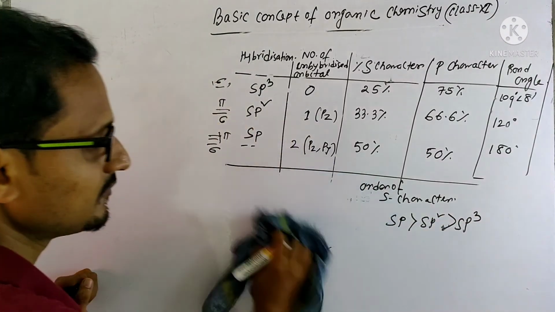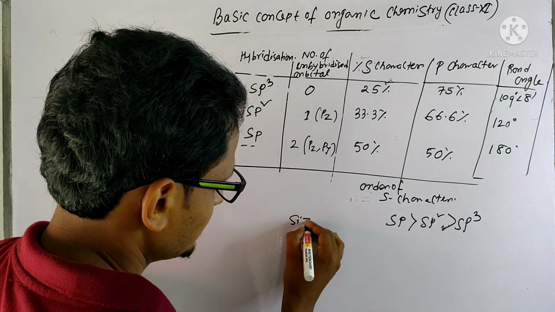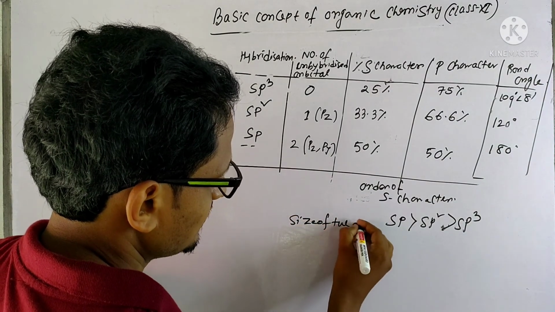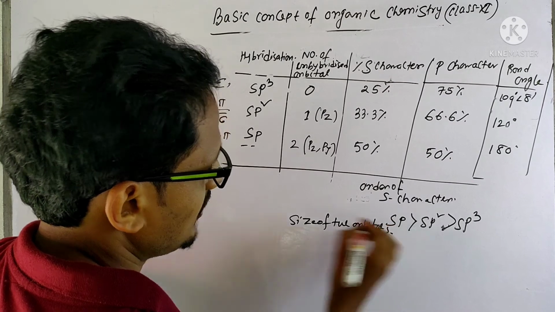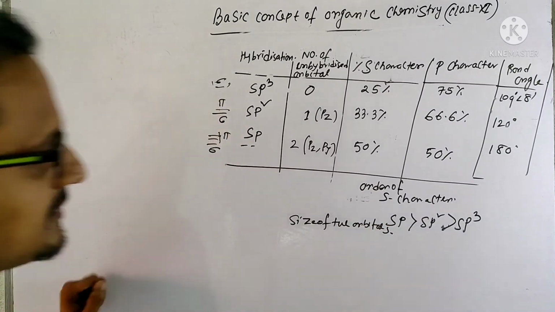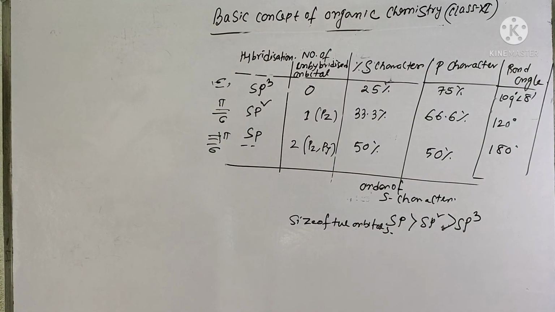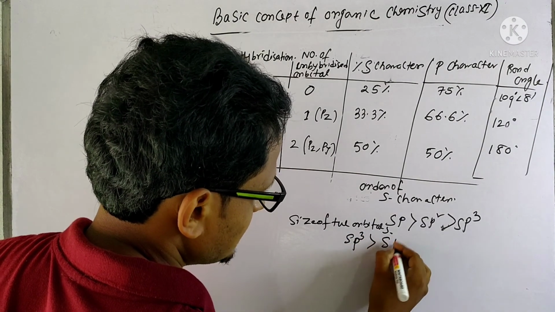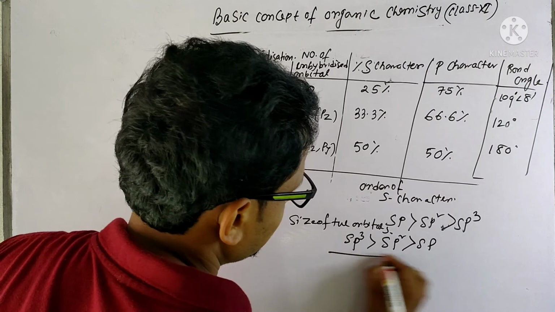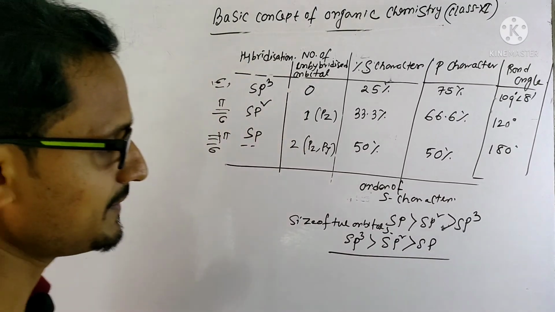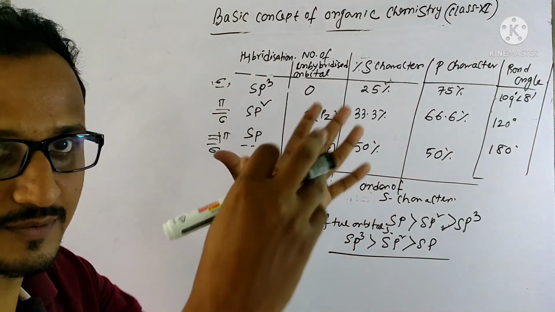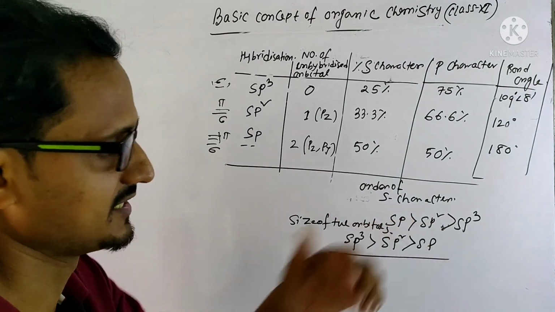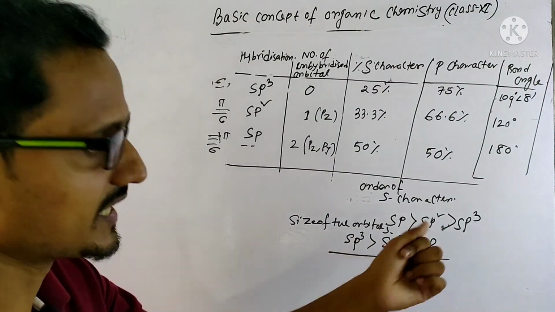So the size of the orbitals should be sp3 greater than sp2 greater than sp. The volume of sp3 hybrid orbitals is very high compared to sp2, and sp2 more than sp.